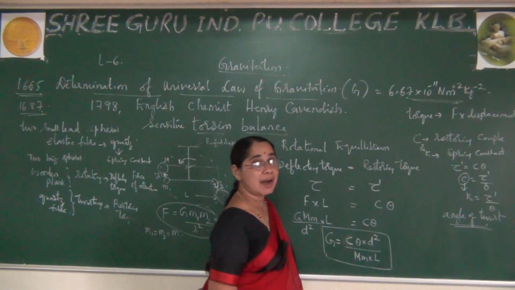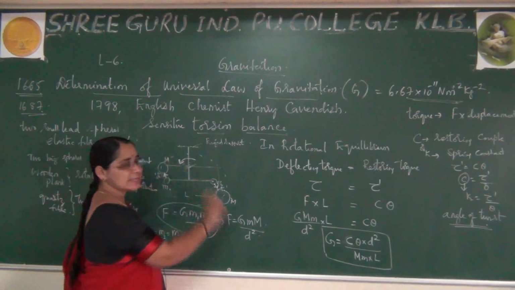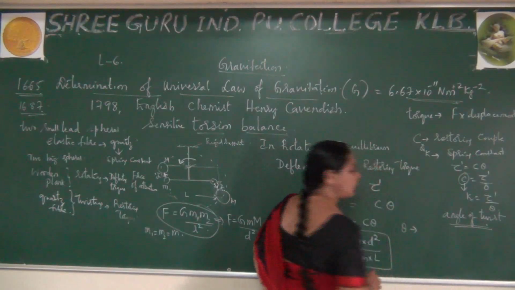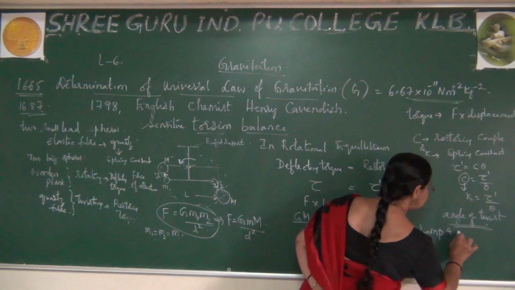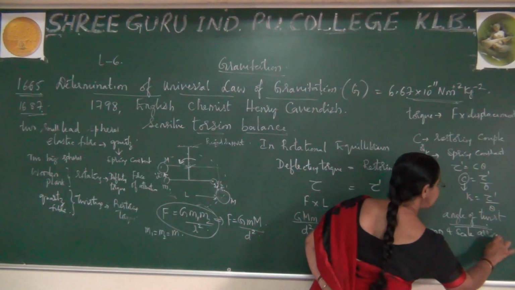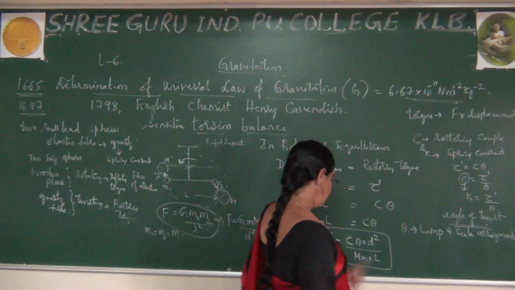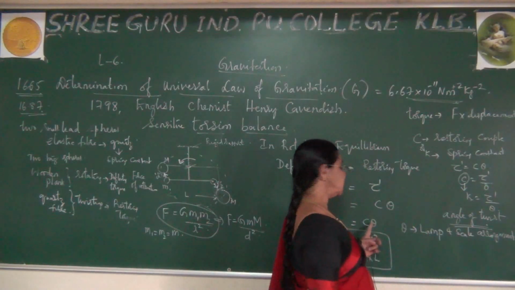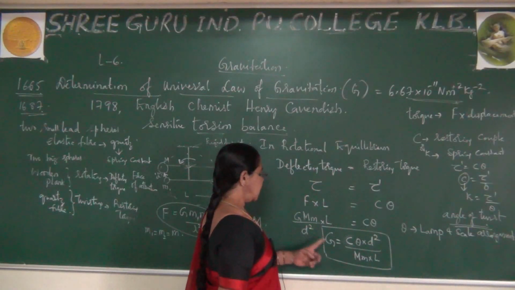What is theta? This is the deflection. It will be rotating for some angle. This theta can be measured by using the Lampant scale arrangement. When you come across it in higher classes, you will observe this. It's a very sensitive balance, I said, so accurately we can calculate by using the Lampant scale arrangement. This is theta.